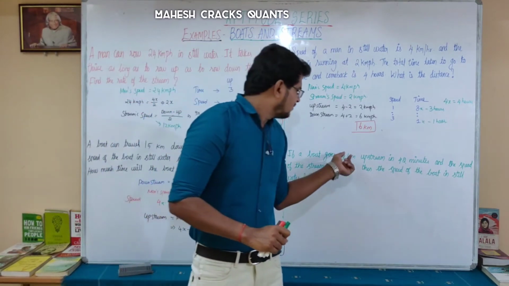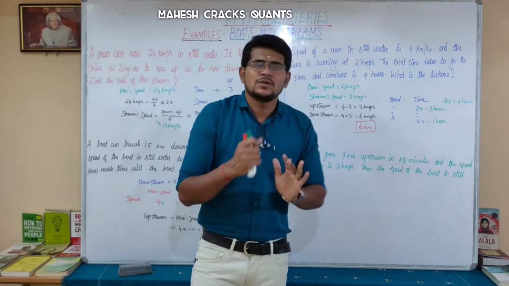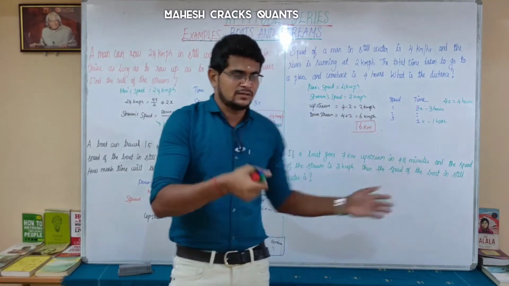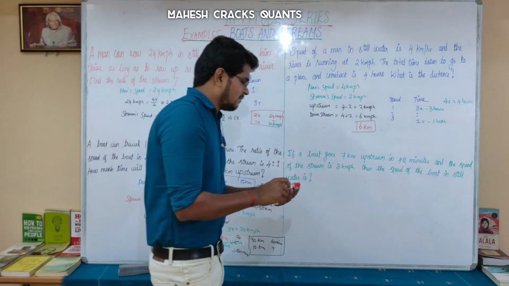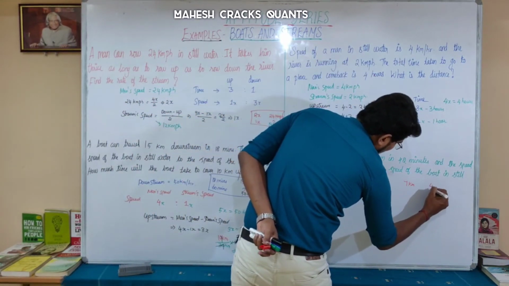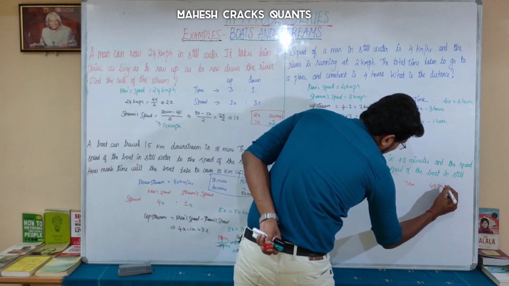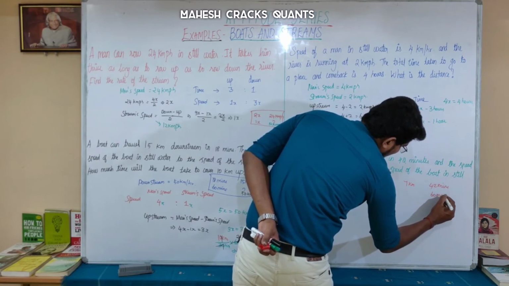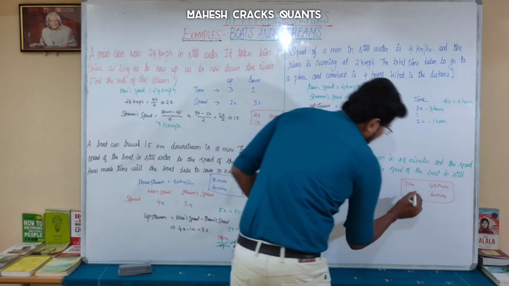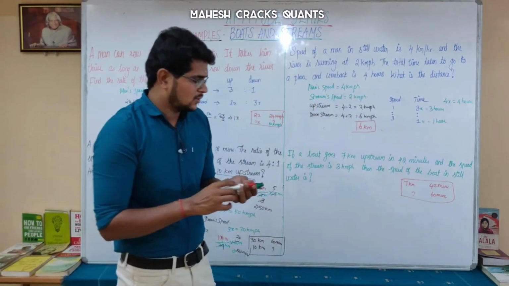So first thing, we have 7 km upstream in 42 minutes. But what you should have is kilometer per hour, so convert that. So 7 km in 42 minutes. What is the value you need for 60 minutes? Whenever the question is there, you need to find the unknown from the known.